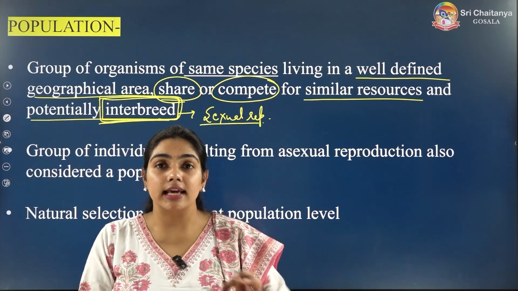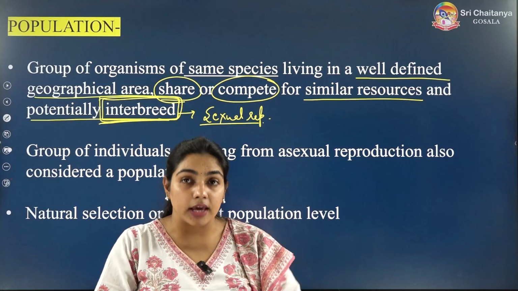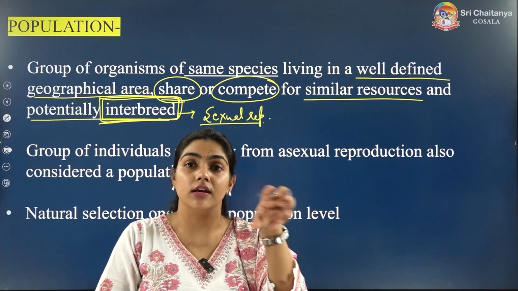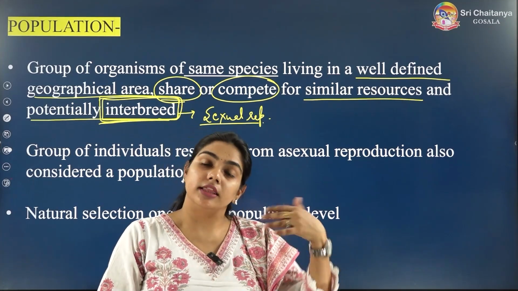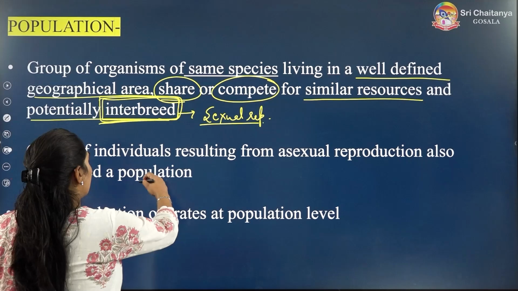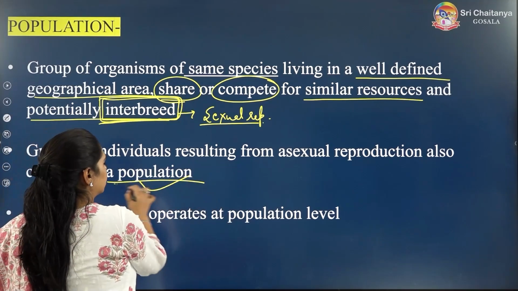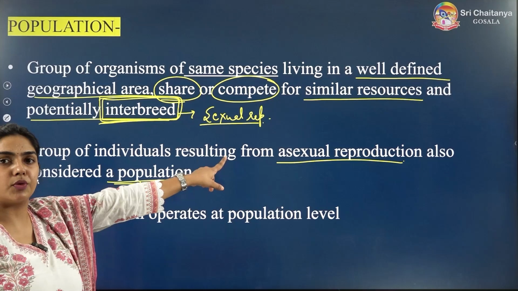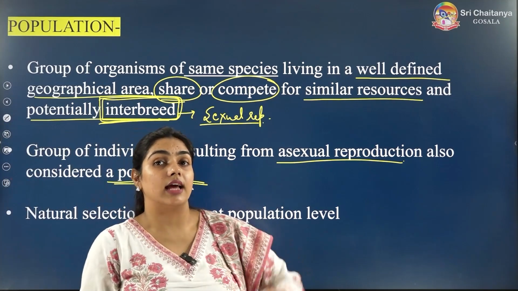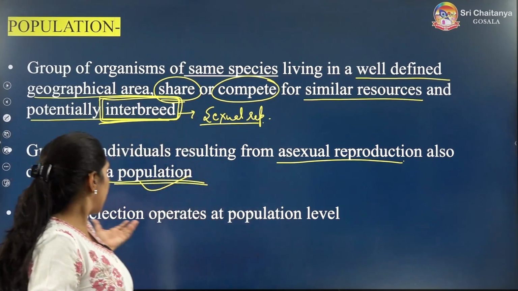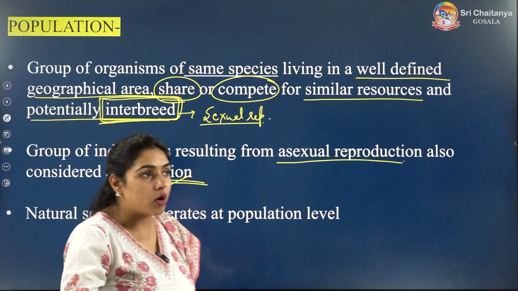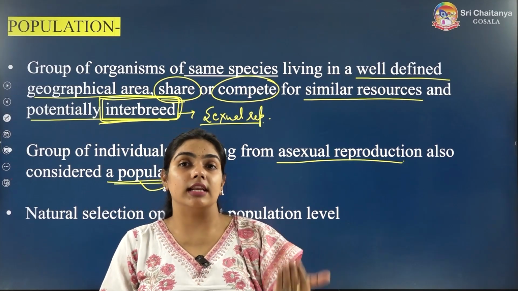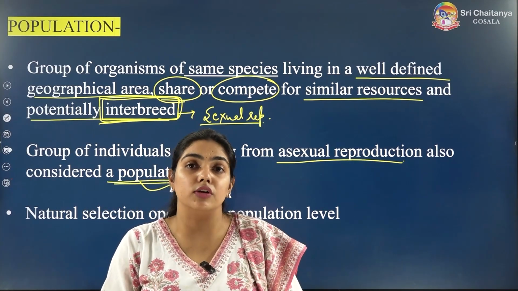But it's not like the organisms formed from asexual reproduction will not be considered as a population. They will also be considered as a population. Here it is written: the organisms resulting from asexual reproduction will also be considered as a population. And the last point is also a very important point, that natural selection, that's how evolution takes